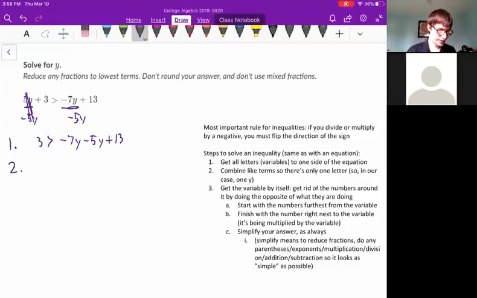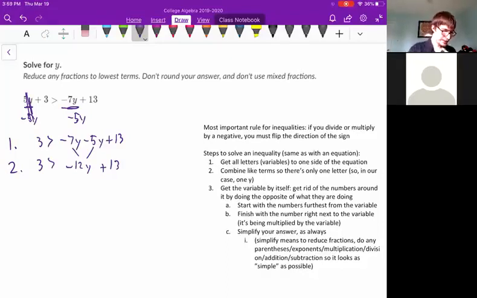So there's only one letter. You see there's a minus 7y and a minus 5y. We'll combine those into one. We'll make that a negative 7 and a negative 5. Those together become a negative 12y. And the rest stays the same. So you've got 3 is greater than negative 12y plus 13. So that's step 2. Great.